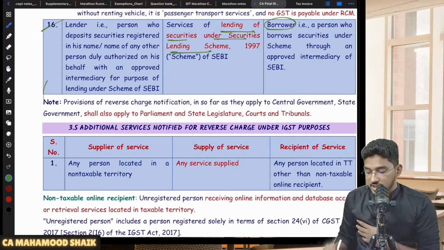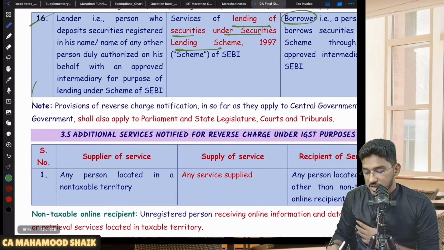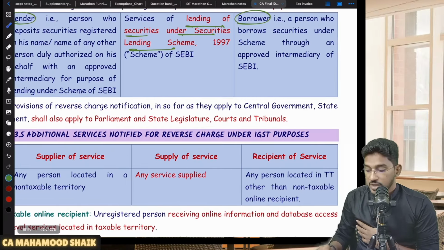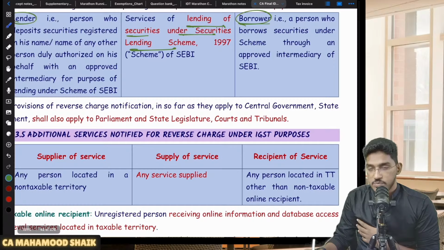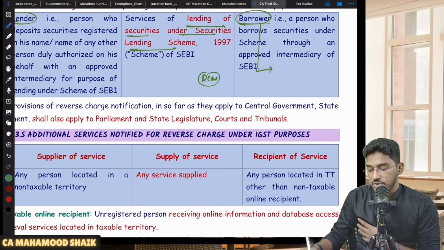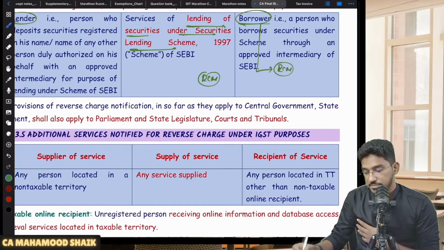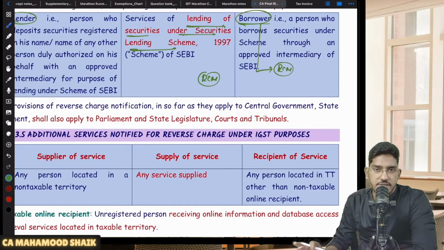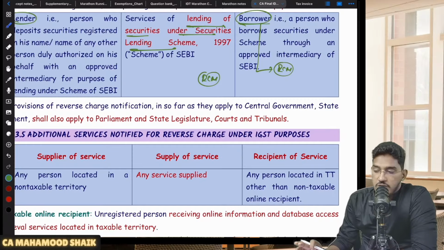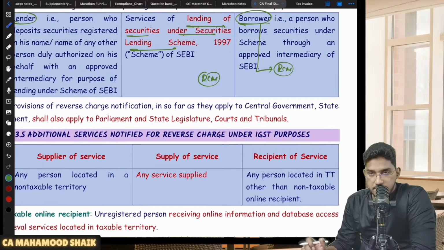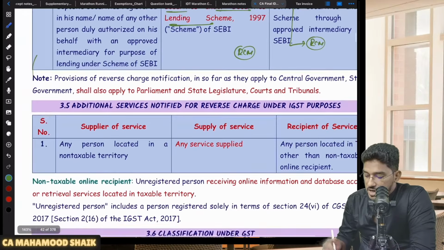Now, who is the supplier? In this case, the lender. Whoever is lending the securities, that person will be the supplier. Who is the recipient? Borrower. Whoever is borrowing the securities, he will become the recipient. Now they are saying this service also will get covered under RCM. That means the borrower will be liable to pay the GST under reverse charge mechanism on that service so received. Understood?